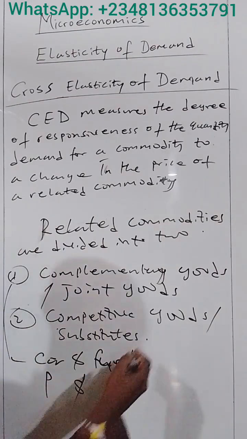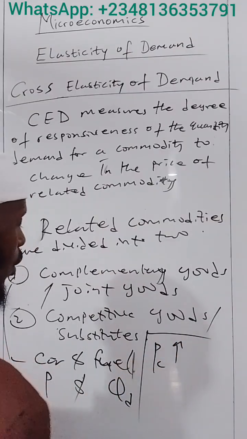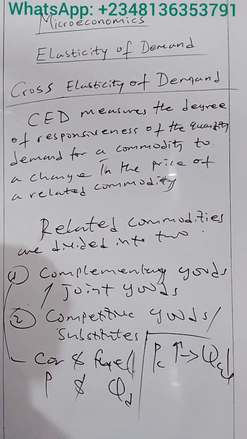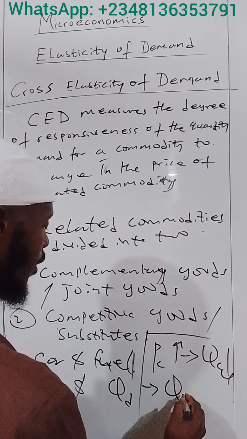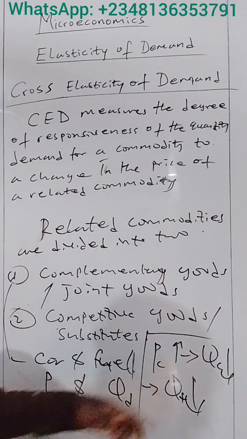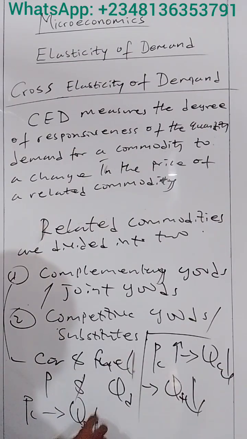If the price of car rises, we expect the quantity demanded for car to fall, and therefore fewer people using cars will demand fuel. In other words, the quantity demanded for fuel will also fall. The summary is that an increase in the price of car will lead to a decrease in the quantity demanded for fuel.